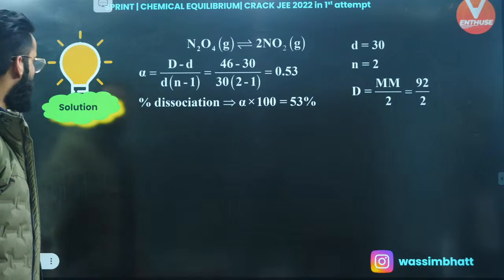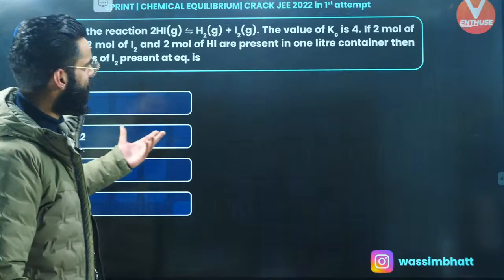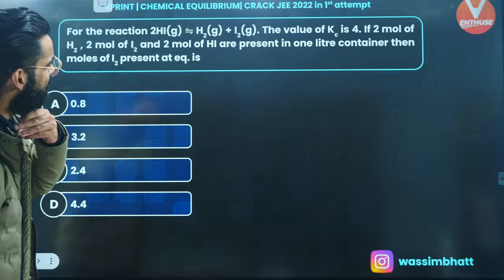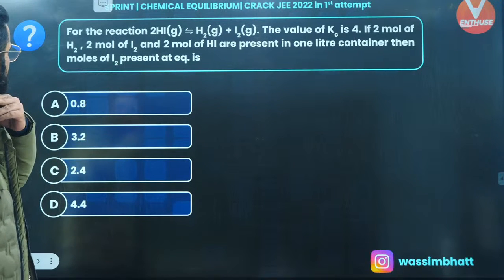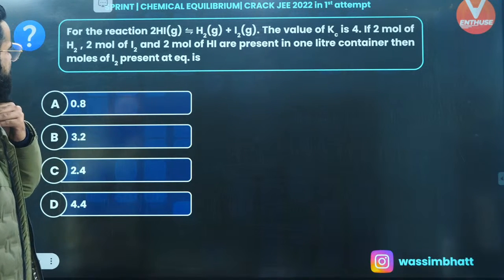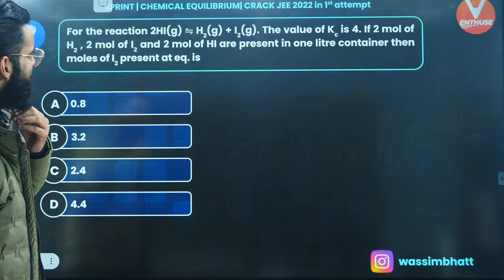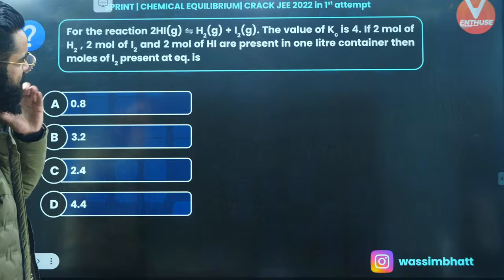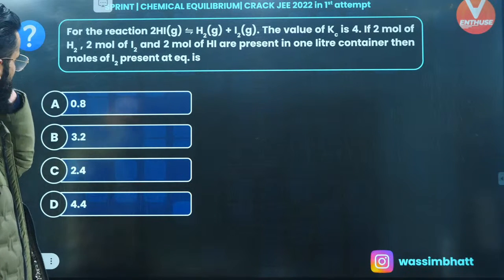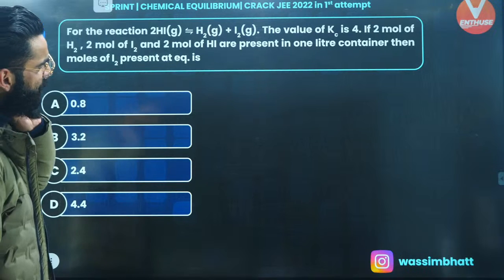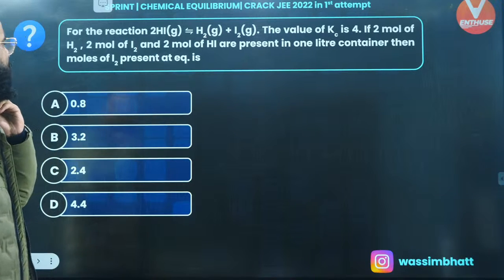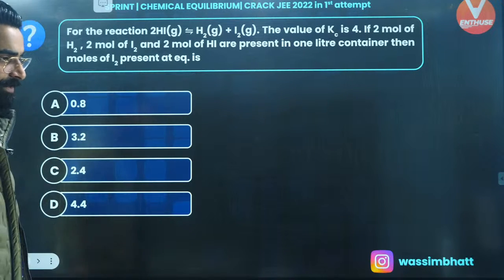Alright, let's move on then to one more question. This is one more question on the screen. Let's exactly see what the question says and what we are supposed to calculate. For the reaction 2HI in equilibrium with H2 plus I2 gas, the value of Kc is given to us as 4. If 2 moles of H2, 2 moles of I2, 2 moles of HI are present in a 1 liter container, then moles of I2 present at equilibrium will be.